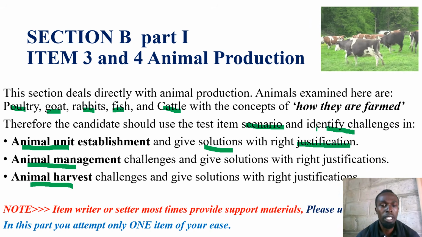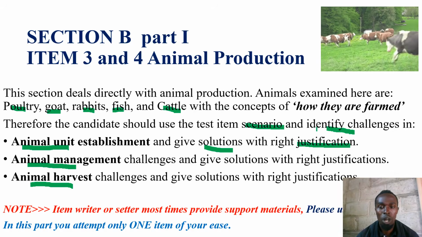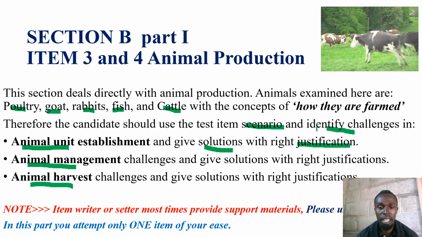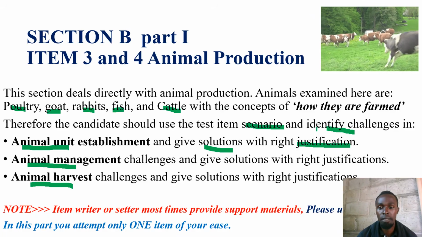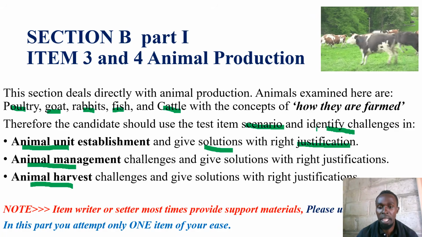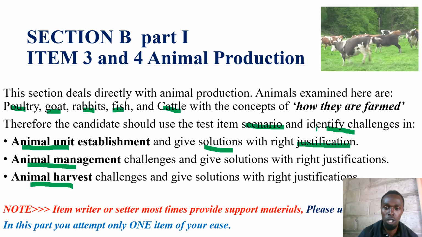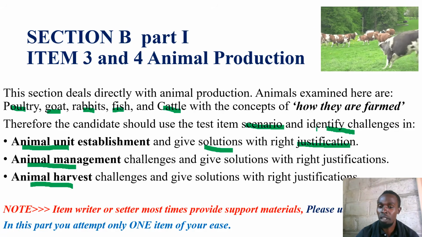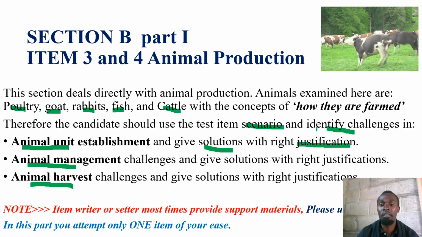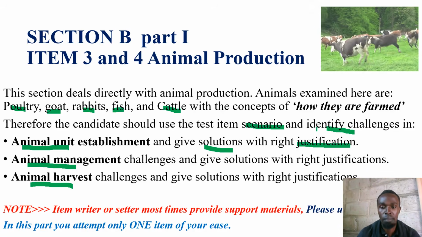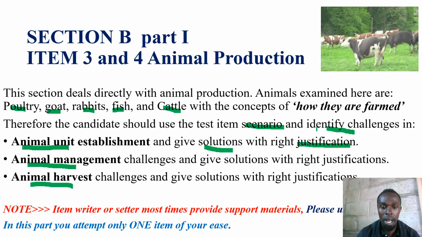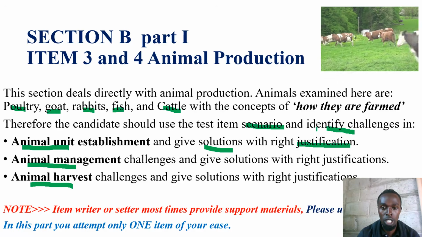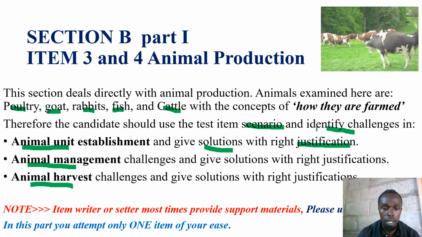For example, we are going to look at the next slide, but the challenge may be, you might have identified a good challenge and given a good solution, but when it comes to justification, you give a contrary one, an irrelevant one. Please be conscious of the justification you are giving for the solution that you are proposing to address a certain challenge.